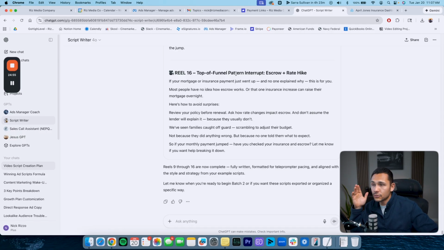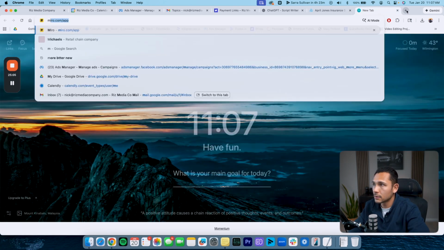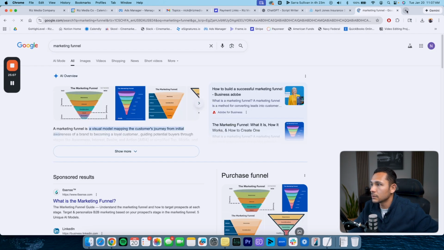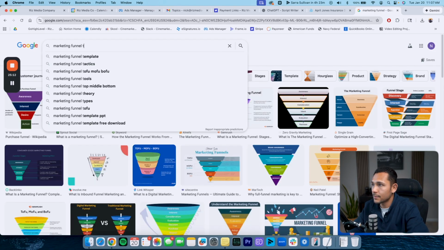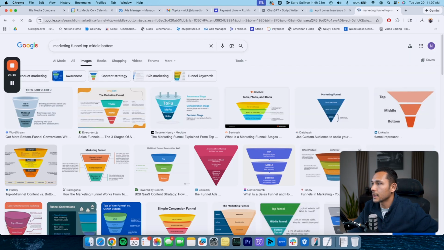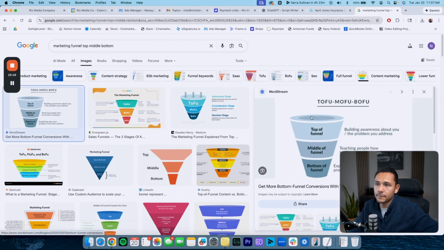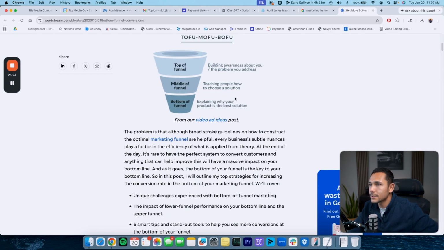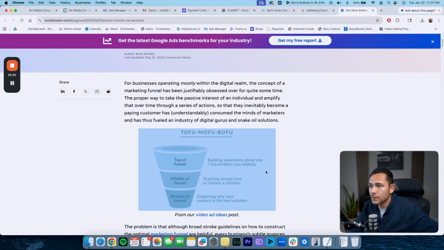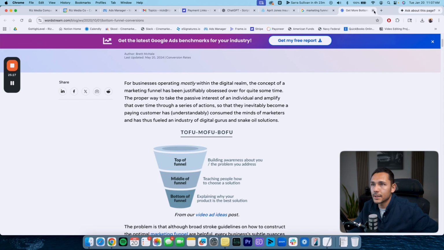So the other video scripts that we've just created are more so based around the middle of funnel. So if we think of a marketing funnel, and if I just pull one up here on Google, marketing funnel, what you're gonna see is there's different stages within this funnel. And I'm actually gonna type in top, middle, bottom, and let's find a good example. Perfect. So top of funnel is really just building awareness about you and the problem that you address.